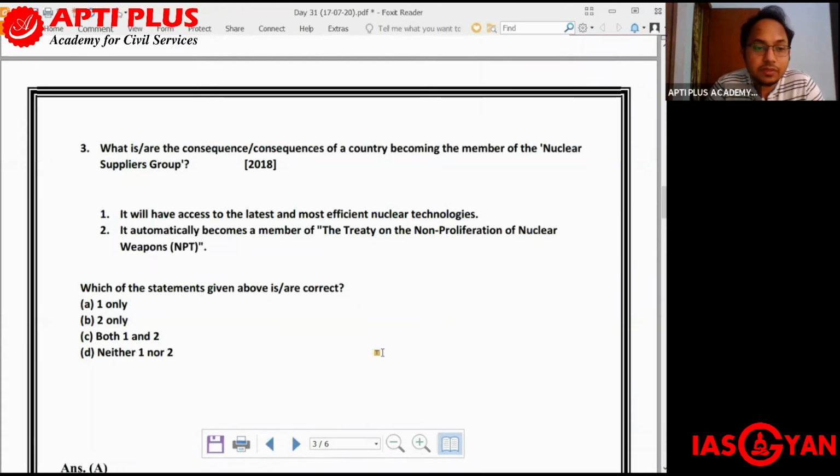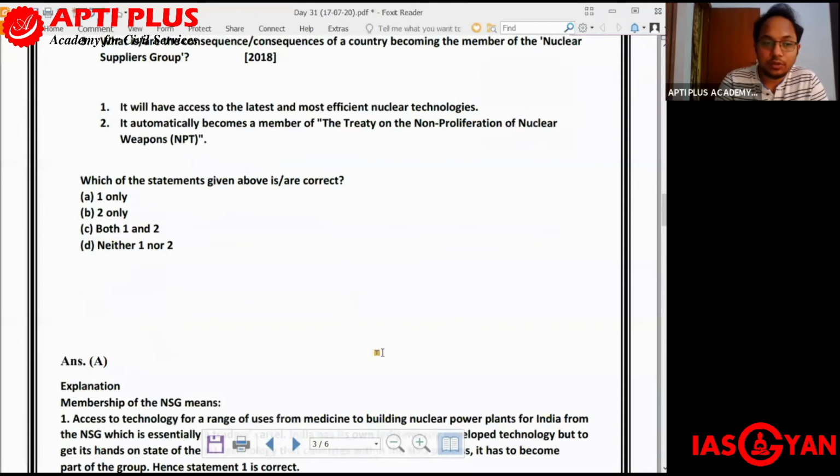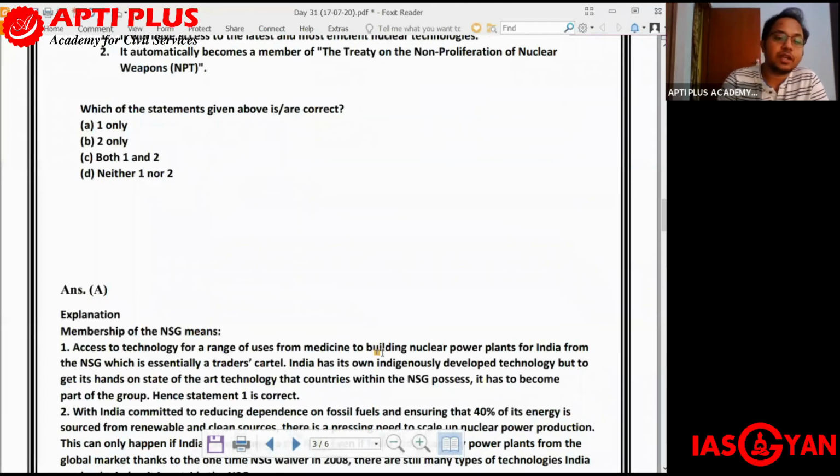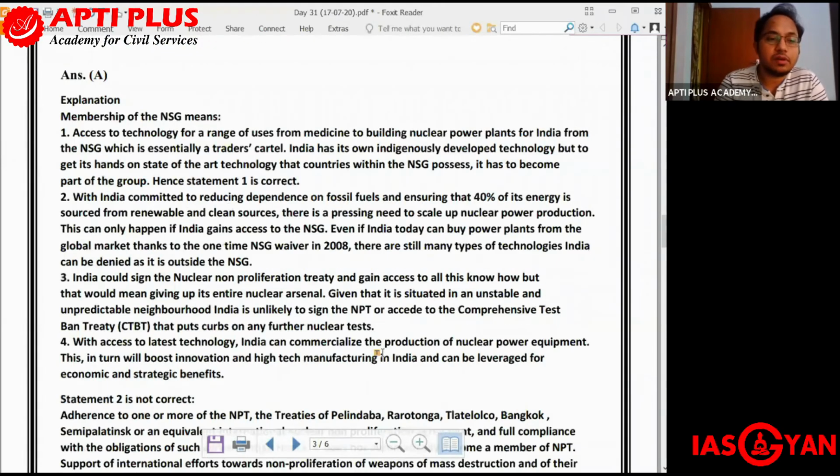So out of the given statements, we get to see that number one, that is A, is the correct one, because NPT is a separate treaty altogether. Okay, so let us see the explanation.